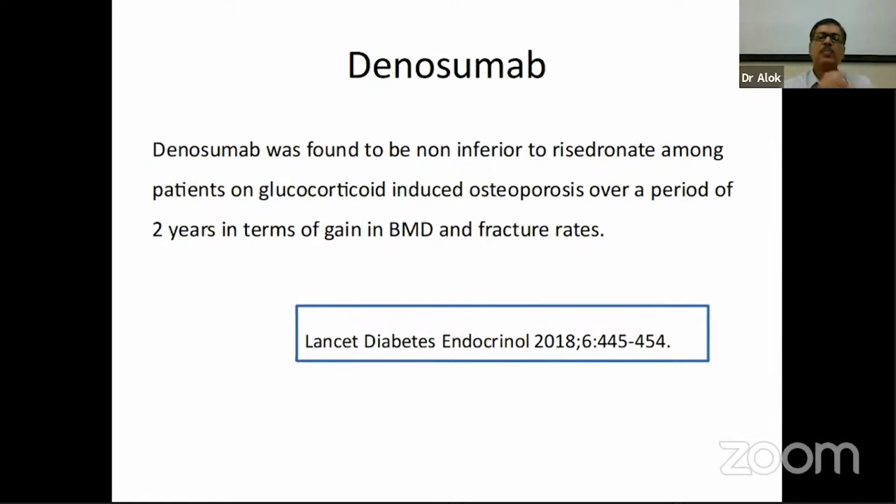For recruitment, they also had to have age more than 50 years with low BMD, or age less than 50 years if the person had some fracture. The mean age was 61 years, and the sex distribution was that 70% of the patients were women. The diseases for which these patients were receiving treatment were rheumatoid arthritis, polymyalgia rheumatica, COPD, bronchial asthma, the routine things that we see for these cases.